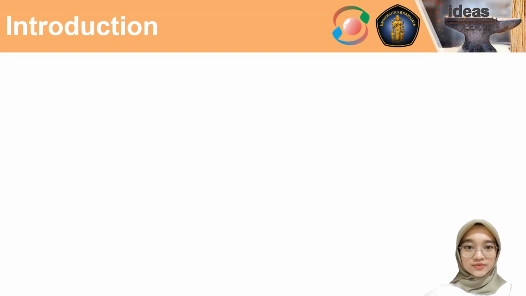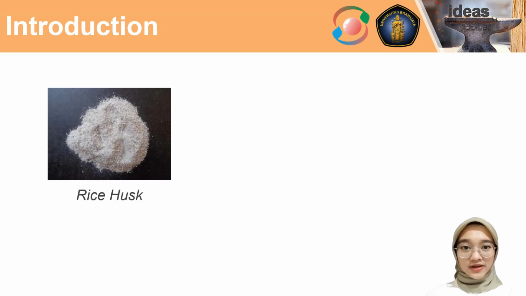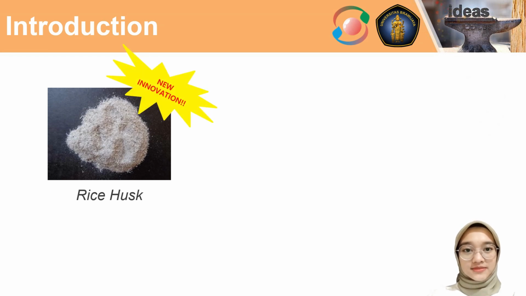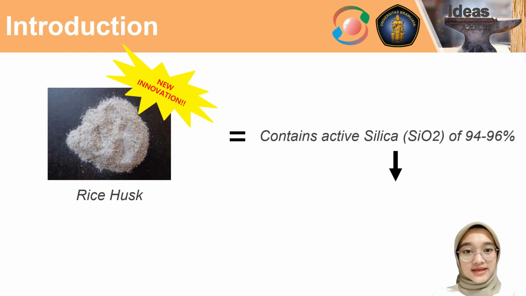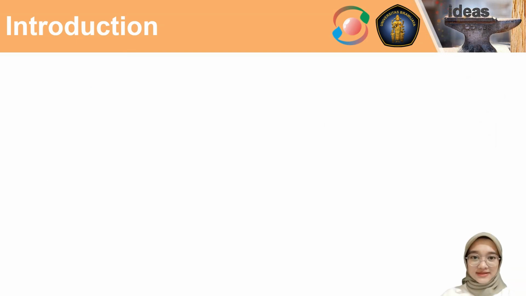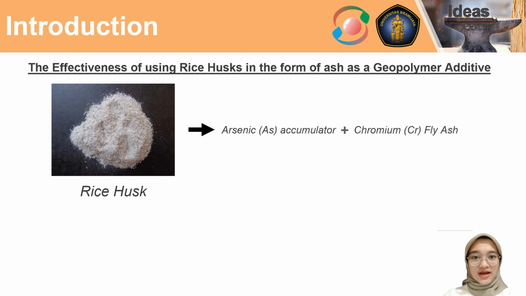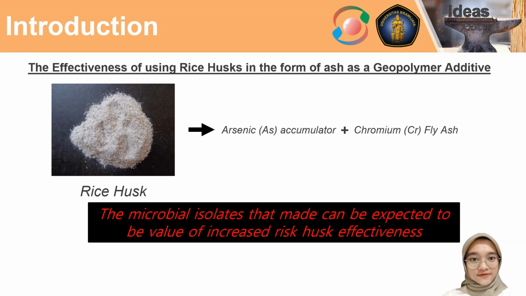Several types of arsenic accumulating microbes can be found in rice husks. This is because rice husks are agricultural waste and rich in organic matter, so they can increase microbial proliferation. The rice husk in the form of ash can be the latest innovation for geopolymer raw materials beside fly ash because it contains active silica or SiO2 up to 96%. Based on this, the innovation of microbial formulation from rice husk as fly ash arsenic accumulator for geopolymer raw material can be seen in the effectiveness of using rice husk in the form of ash as geopolymer additive.